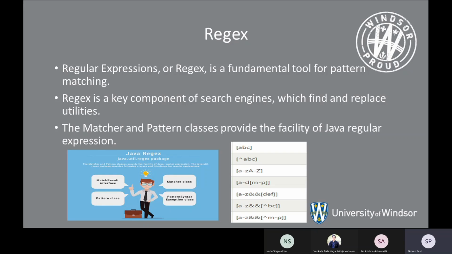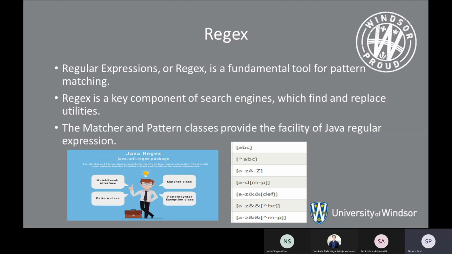If I talk about the main package, that is java.util.regex, this is the main package and it has the Matcher and Pattern classes. Then we have the normal regex character classes. In the picture which you can see here on the screen, the simple square brackets explain the basic class, which is known as the simple class.